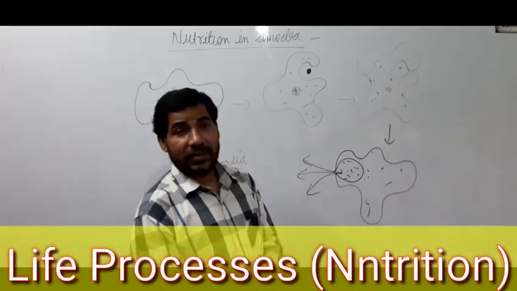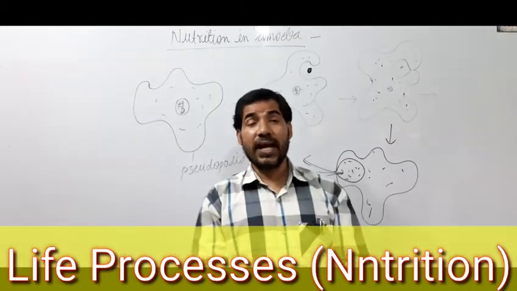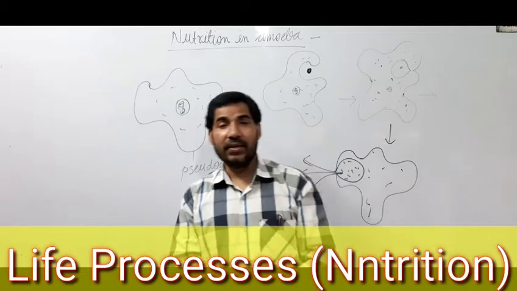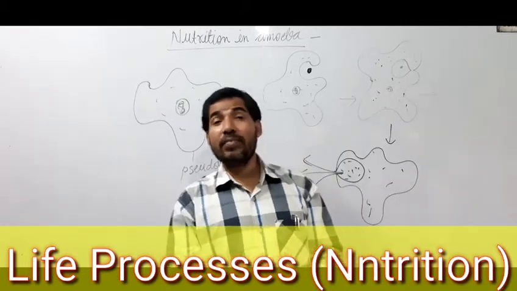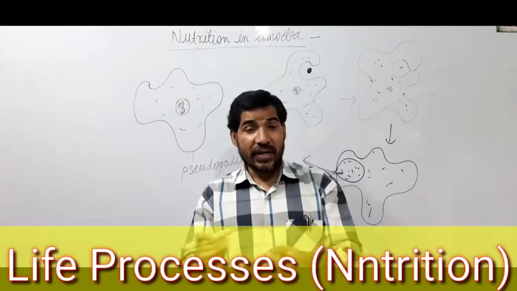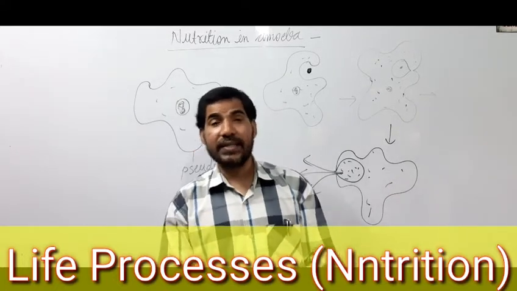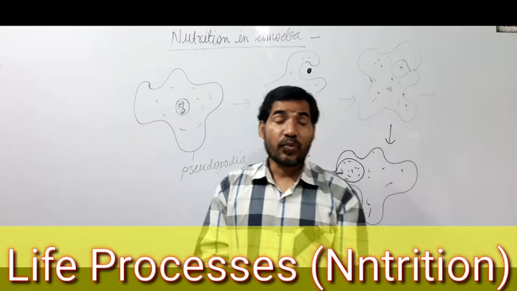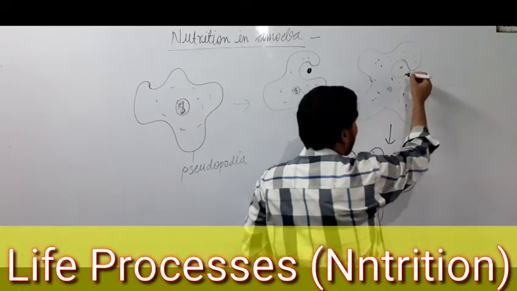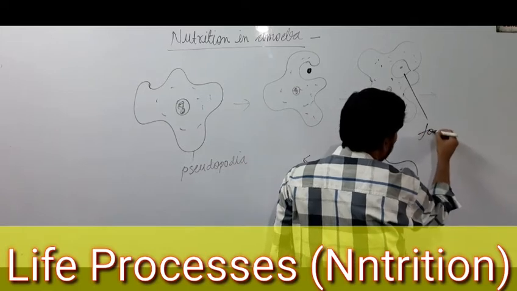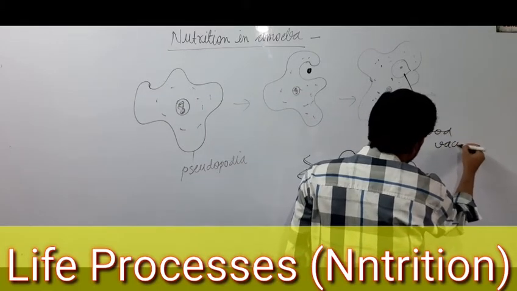Now we will see the second step, that is called digestion. Do you know what digestion is? The process in which complex and insoluble food materials get converted into simple and soluble form is called digestion. In amoeba, the process of digestion takes place inside the food vacuole. This bag-like structure which is seen here is called food vacuole.